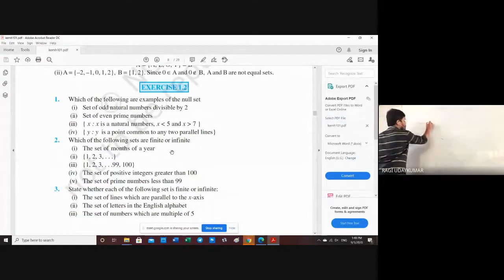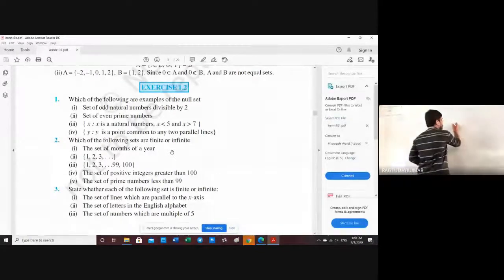Equal sets: two sets A and B are said to be equal sets, denoted by the symbol equals, if both the sets contain the same elements. If they contain the same elements, then we can call these two sets equal sets. Equal sets are different from equivalent sets.